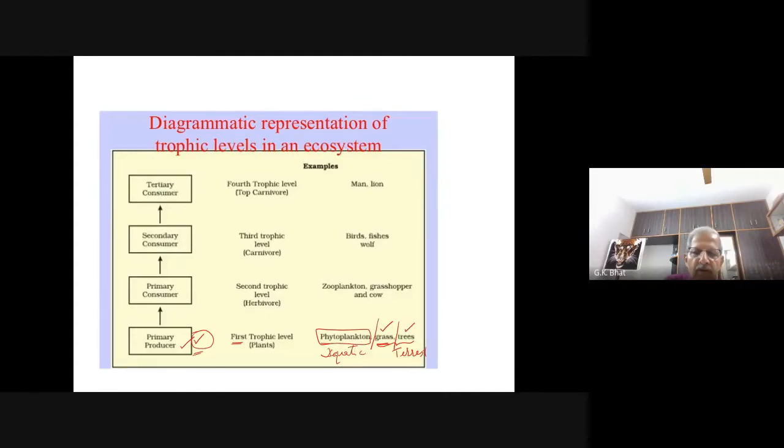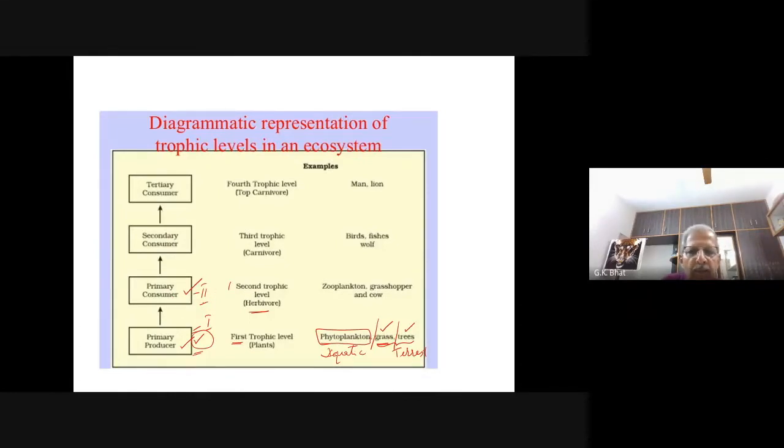Understood? Okay. If that is the case, Jaya, who are the primary consumers? The primary consumers are herbivores and they occupy second trophic level. This occupies first trophic level. Who are the primary consumers in the aquatic ecosystem? Who are the primary consumer, Vismita?